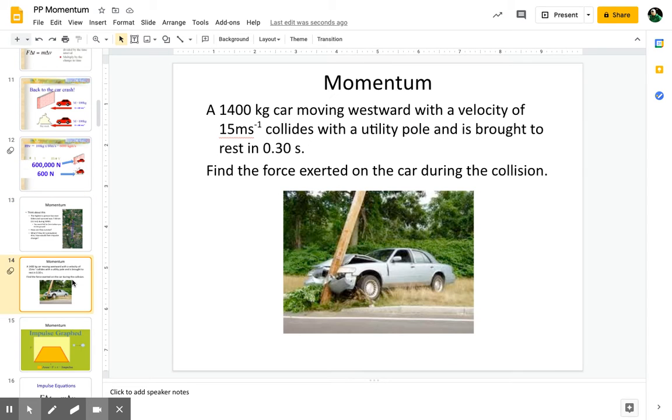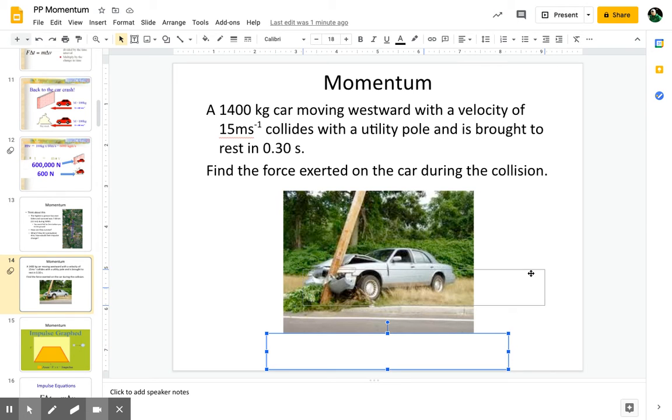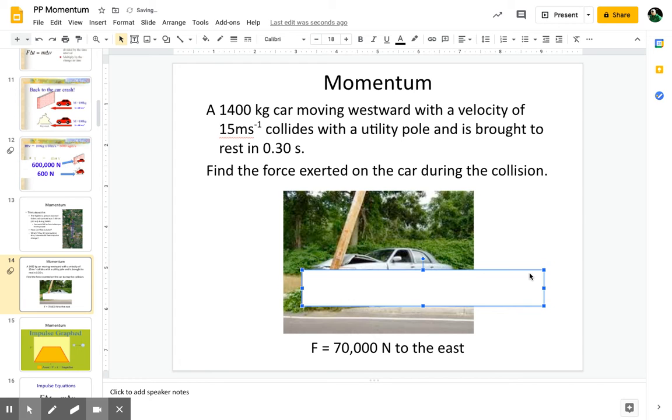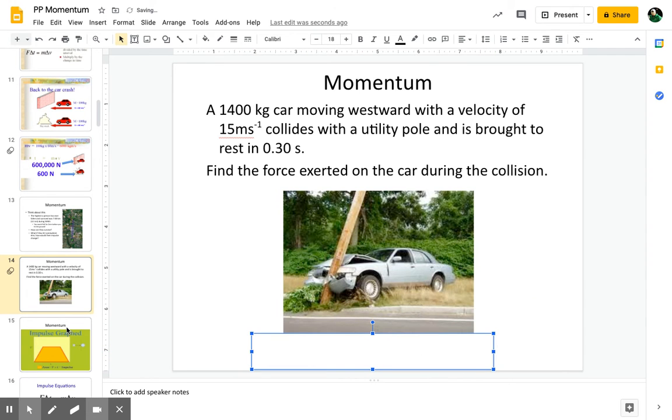All right, let's try this impulse problem. So again, you're going to use that Ft equals mv. Ft equals mv. Take a second, see what you can get there. All right, and that should be your answer right there: 70,000 newtons to the east. Okay, so it's mass times velocity divided by 0.03. And again, if you have questions on these, make sure you ask during class and we'll be ready to go.